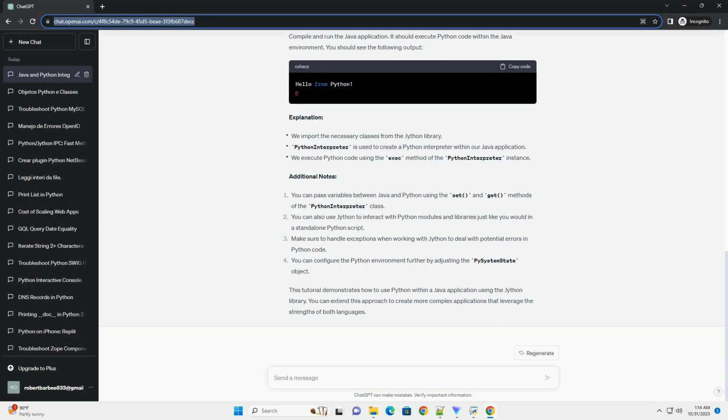Step 3. Writing Java code. Now, let's create a Java class that will interact with Python. Here's an example Java class named PythonIntegration.java.